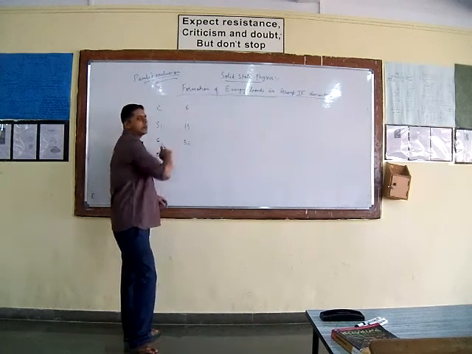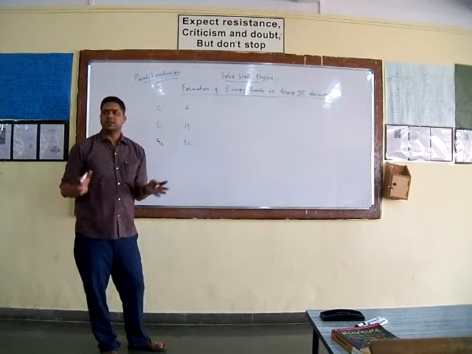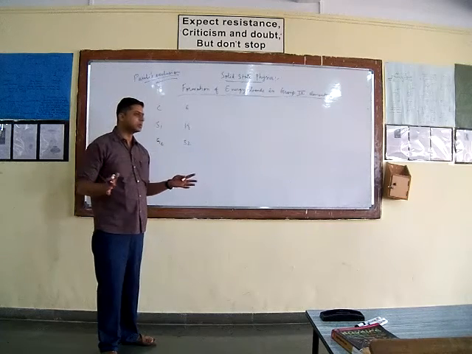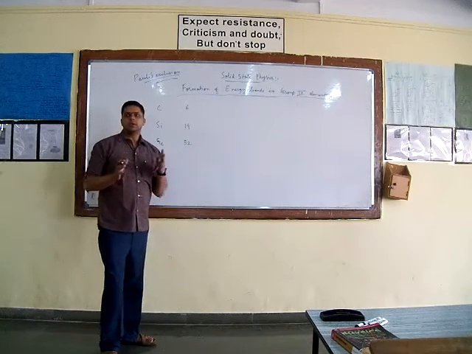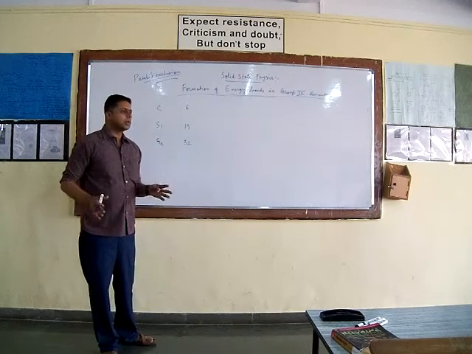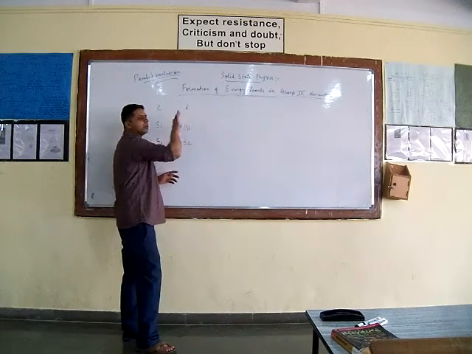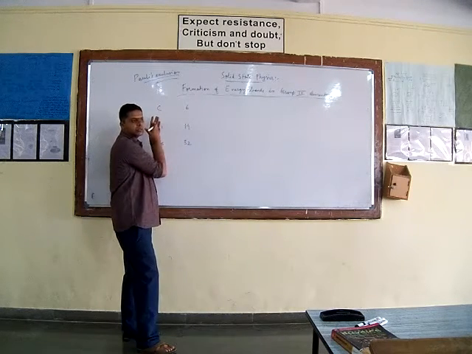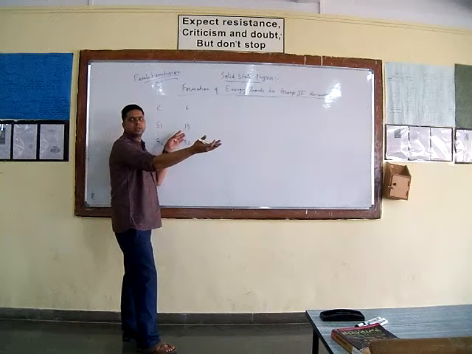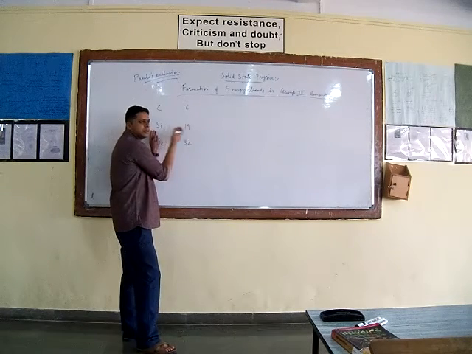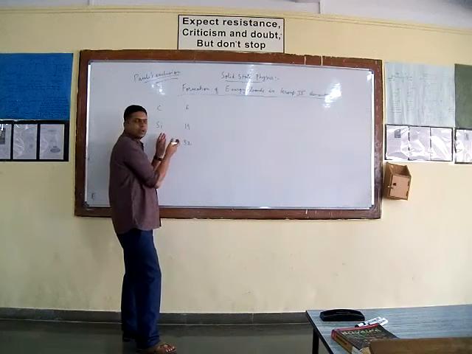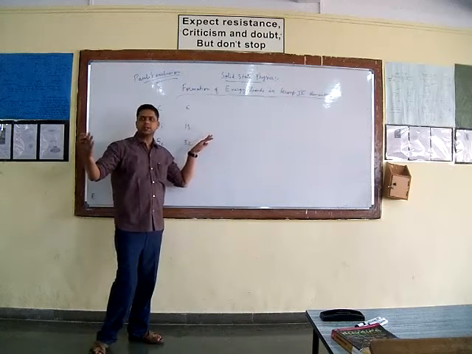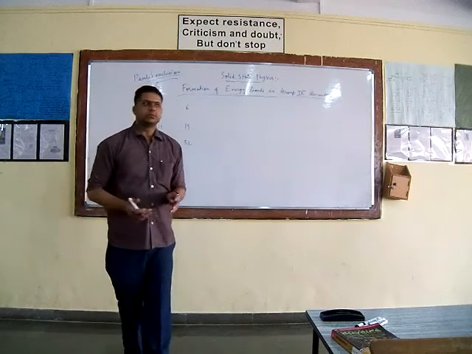So carbon has 6 electrons in total, silicon has 14 electrons, and germanium has 32 electrons, out of which only 4 electrons are present in the valence shell. 2 electrons are present in the innermost shell, 4 electrons are present in the outermost shell, while the rest are in the inner filled shells. So they do not take part in the process of interaction. Only the 4 electrons present in the valence shell take part in the interaction.